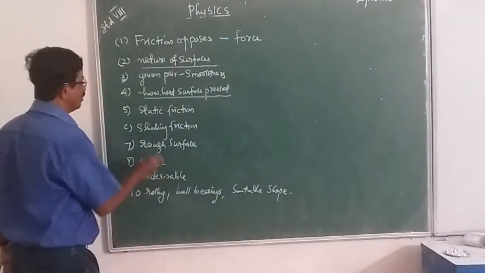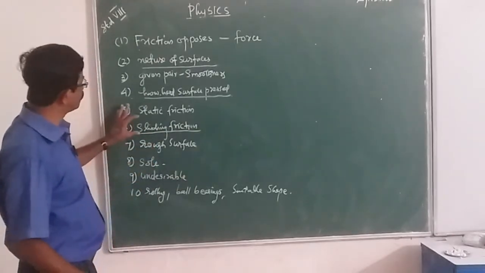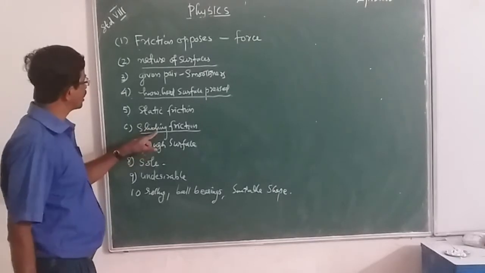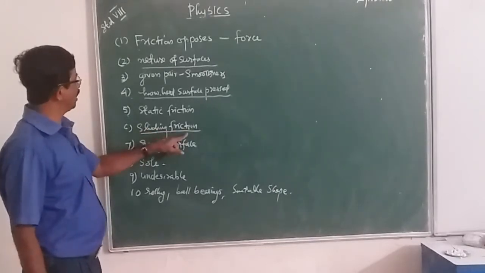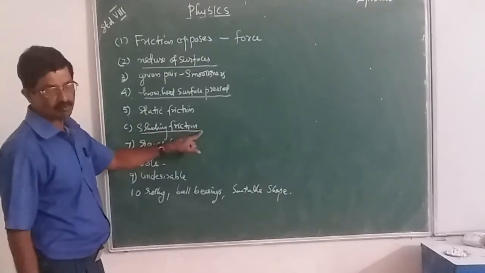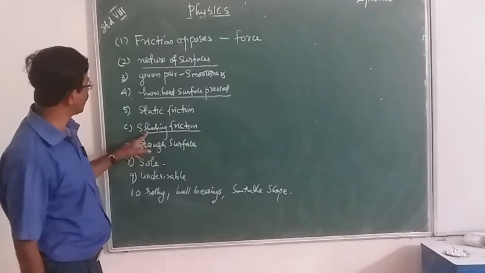Once the body starts to move, the friction coming into play is sliding friction.